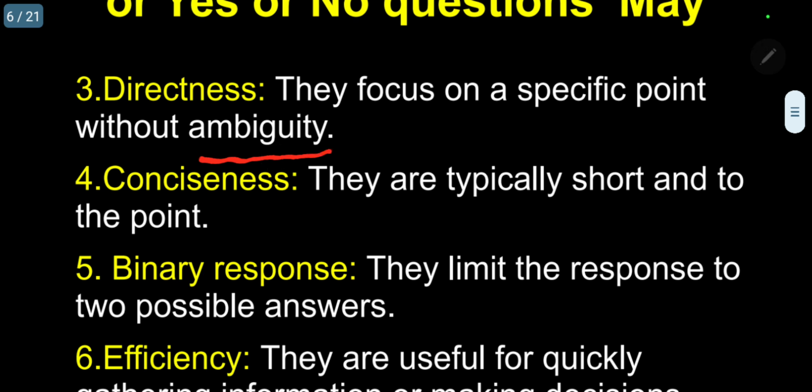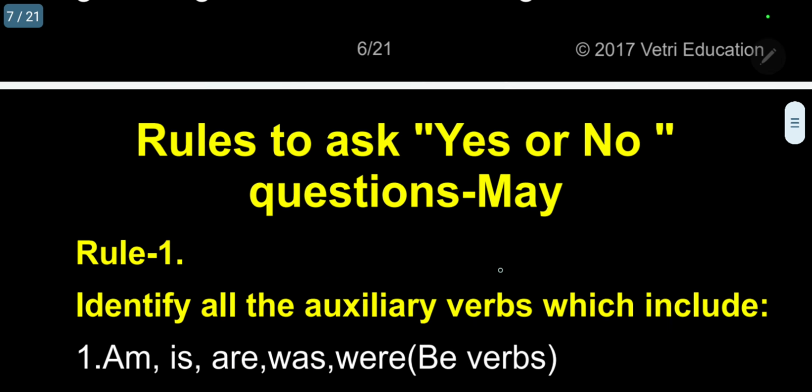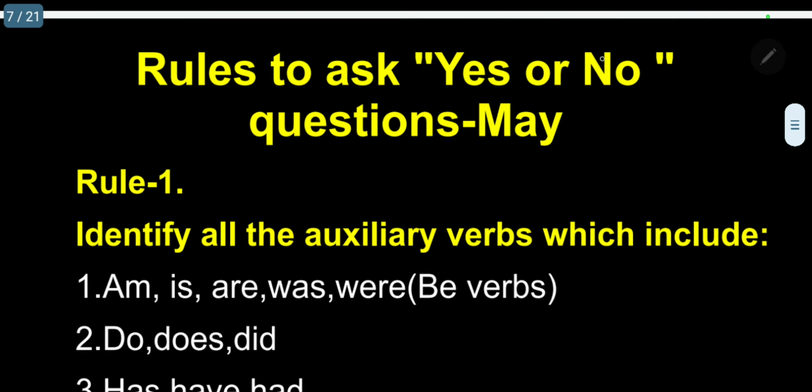Number four, conciseness. They are typically short and to the point. Number five, binary response. They limit the response to two possible answers, whether yes or no. And last but not least, efficiency. They are useful for quickly gathering information or making decisions.